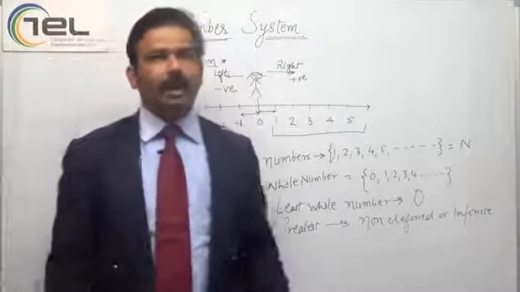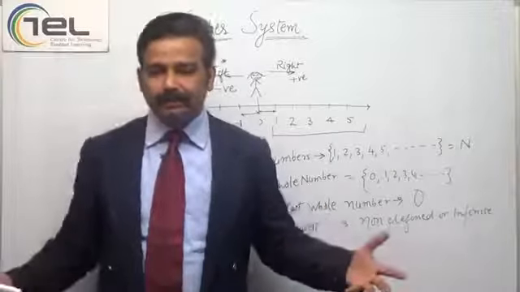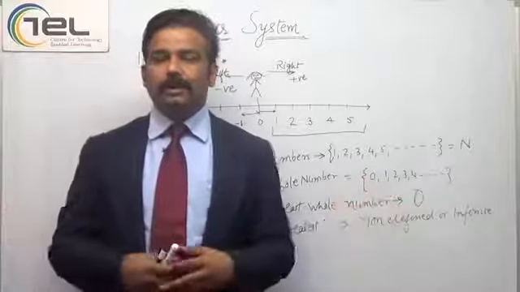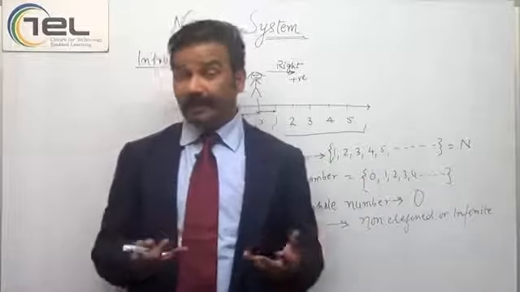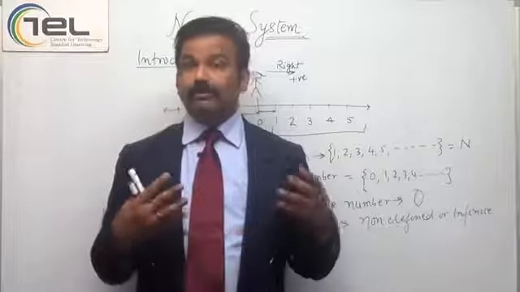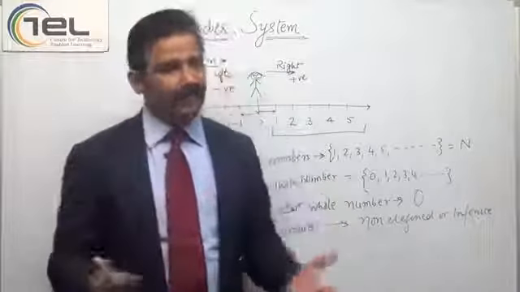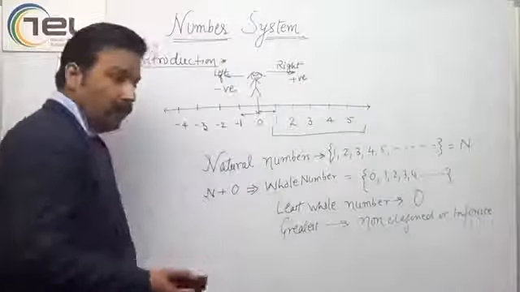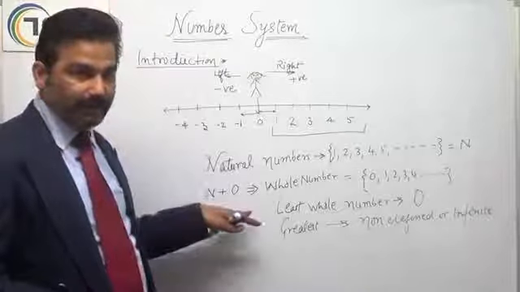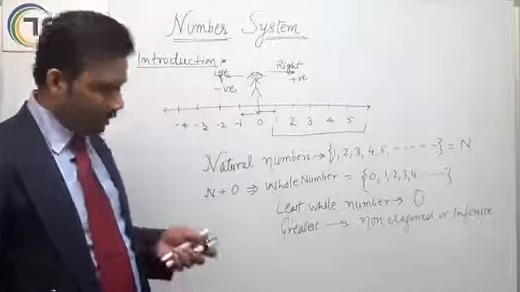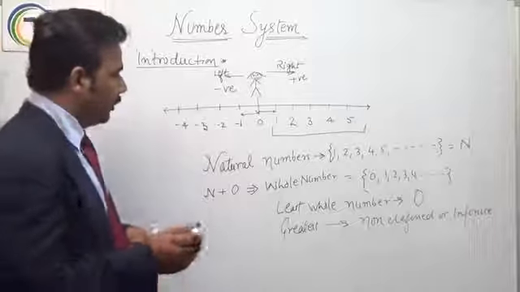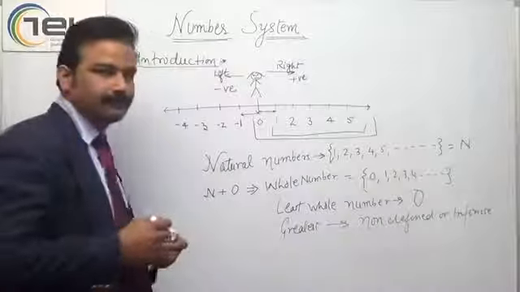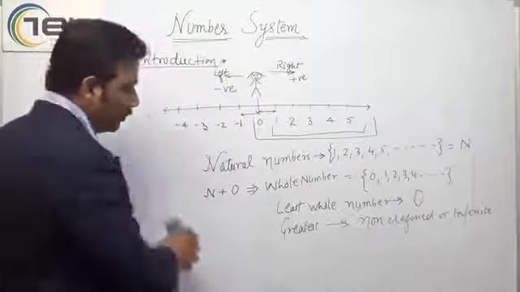How far is the galaxy? The galaxy is infinitely far, because I can't reach there. So natural numbers, when 0 is added to them, become whole numbers. On the number line, these are part of it.